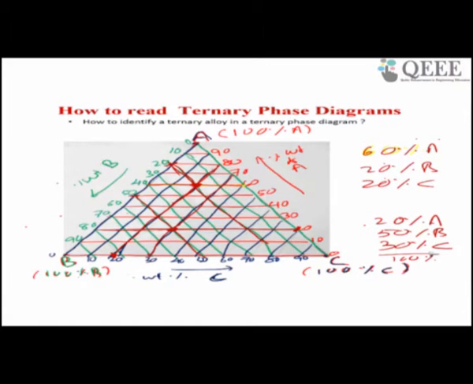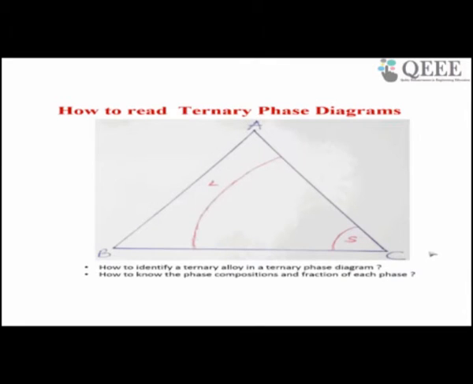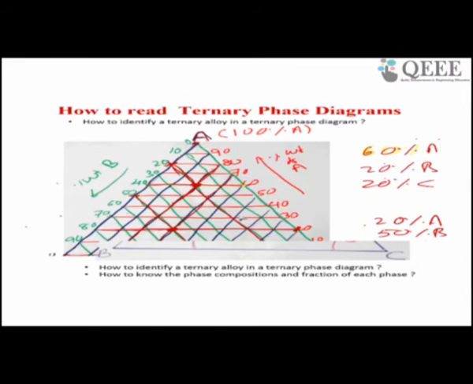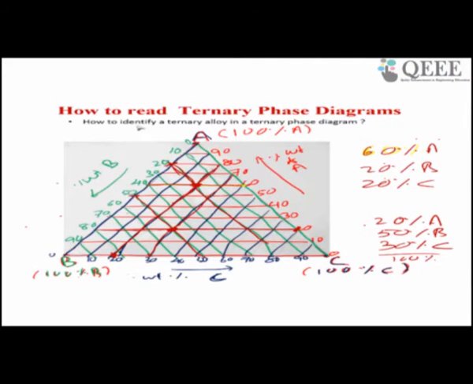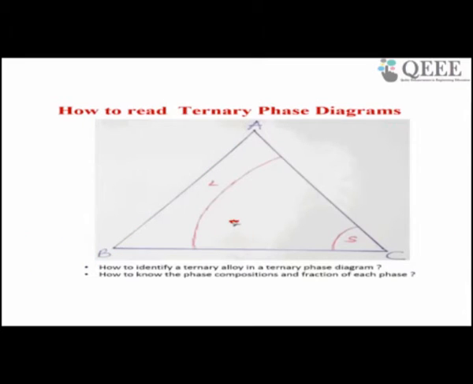So now come to our condition. In this condition I said I want to know the alloy here. So now by seeing in this way I can find out how to identify a ternary alloy in a phase diagram. Suppose I want to see this point from this phase diagram, for example this point. How to know? This phase diagram tells that this is in the alpha, L plus S region. How to know what is the percentage of L and what is the percentage of S? So then what I have to do? I have to draw the tie lines.